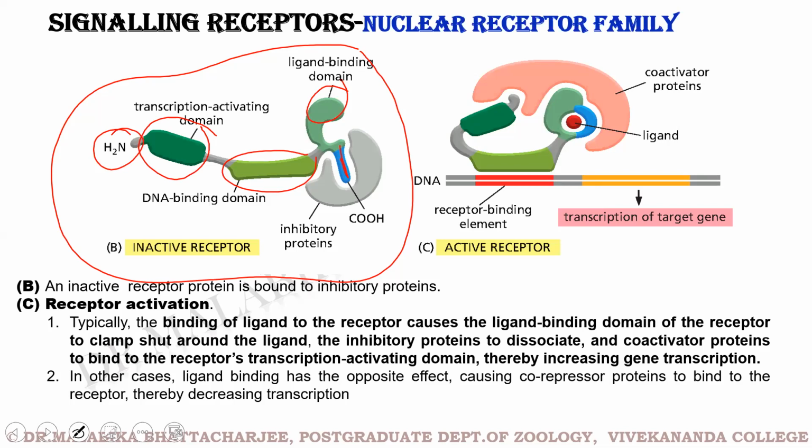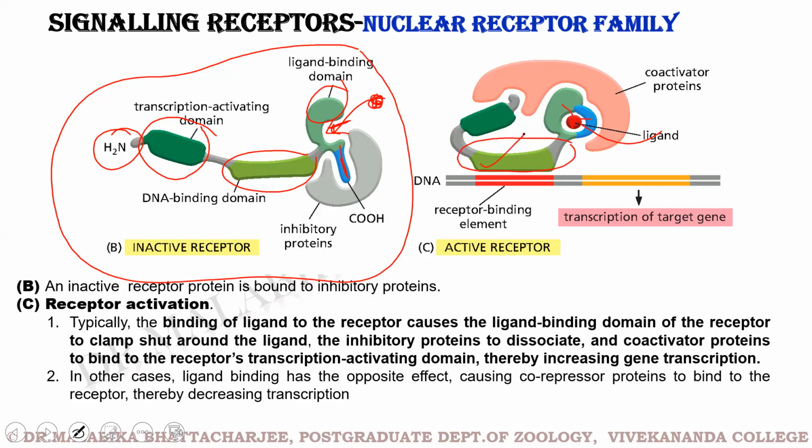The moment you can see the ligand has attached itself to the ligand binding domain, so this is the red ligand, there is a conformational change in the structure of the nuclear receptor, as a result of which you can see the exposure of the DNA binding domain.